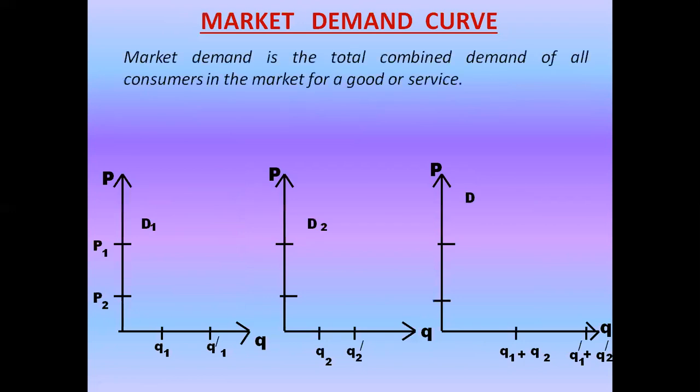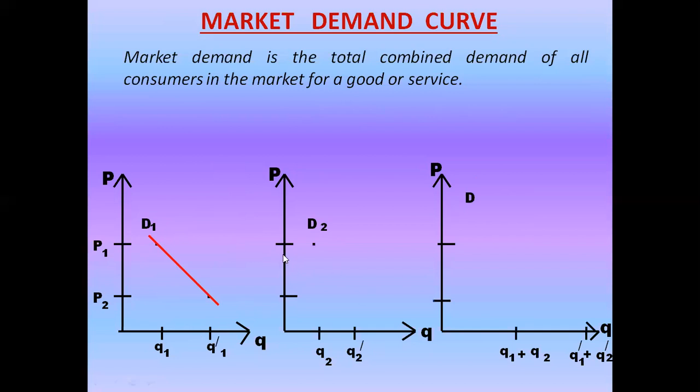Now the market demand curve. Market demand is the total combined demand of all consumers in the market. When we add the demand of all consumers, we get the market demand. Now the prices P1 and P2 are fixed for all consumers. For simplicity, we consider only 2 consumers, consumer 1 and consumer 2. At price P1, quantity demanded is Q1. At price P2, quantity demanded is Q1 prime. Now when we join them, we get the demand curve D1 for consumer 1.